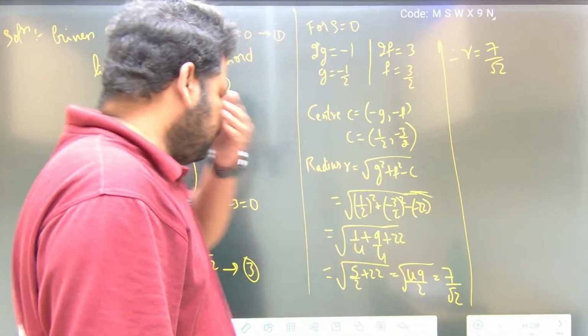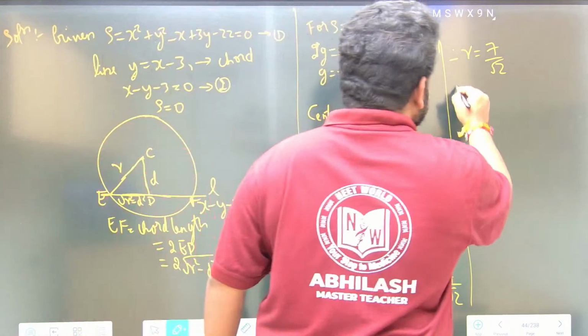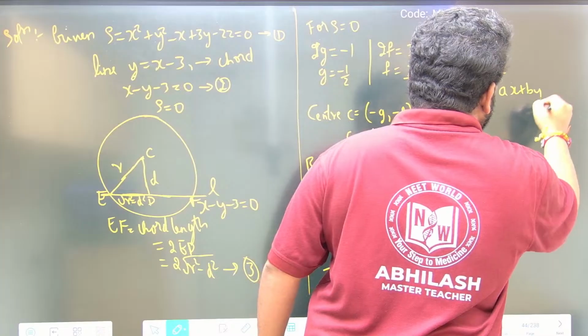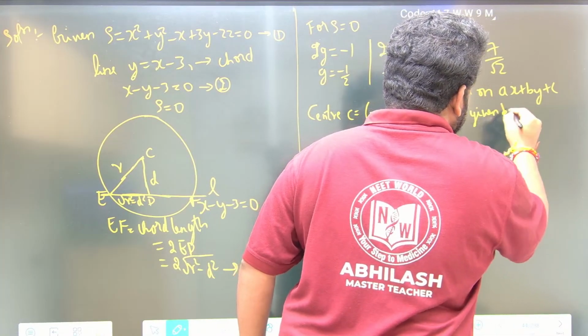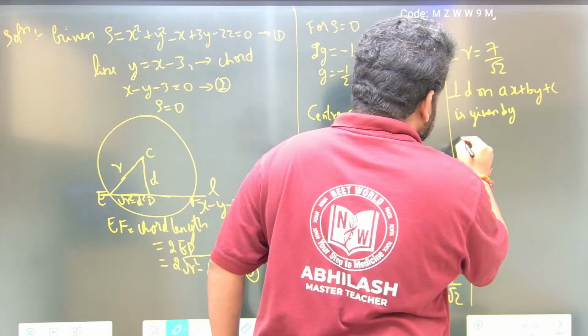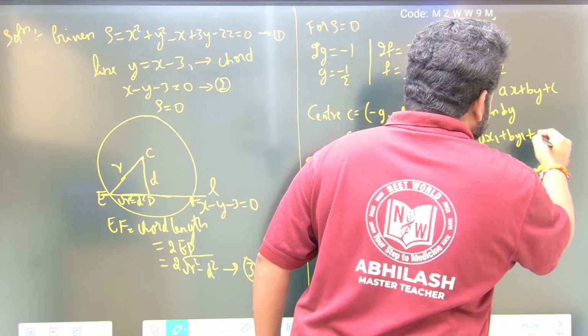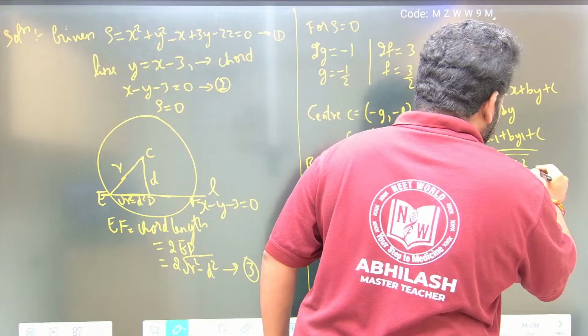Now I want to find out the value of D, that is the perpendicular distance. The perpendicular distance D on the line Ax plus By plus C is given by, observe here carefully, D is equal to Ax1 plus By1 plus C by square root of A square plus B square.